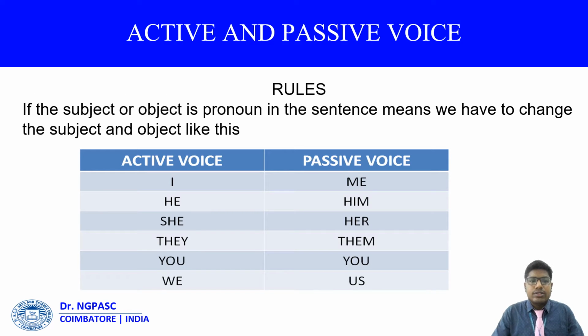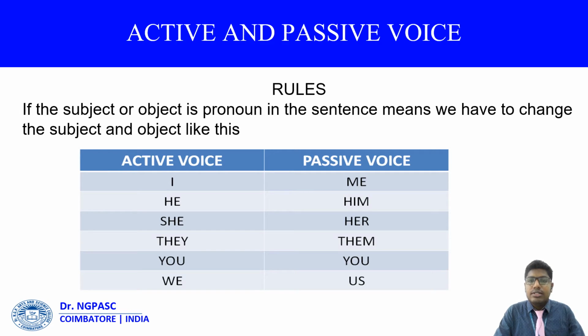And here, rules. If the subject or object is a pronoun in the sentence, we have to change the subject and object like this. In active it is I; in passive, we have to interchange I into me. Just like that, he becomes him, she becomes her, they becomes them, you stays you, and we becomes us.